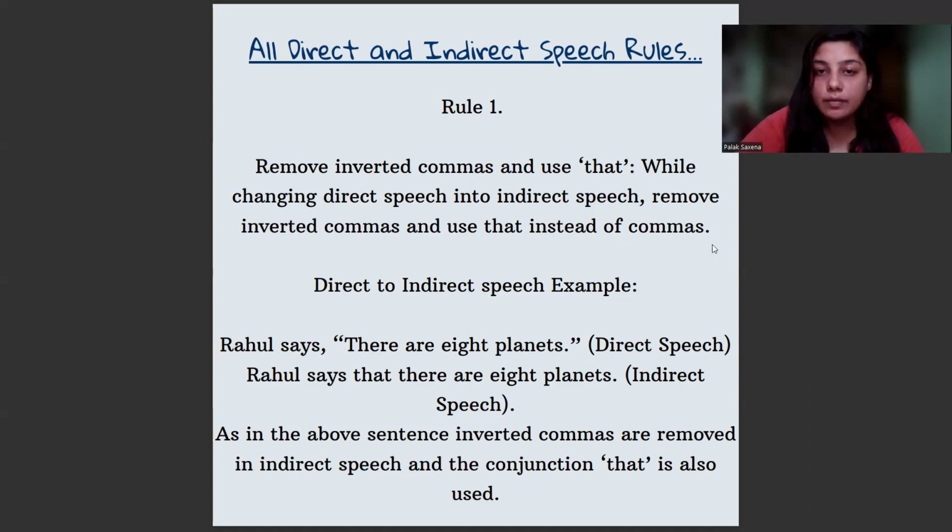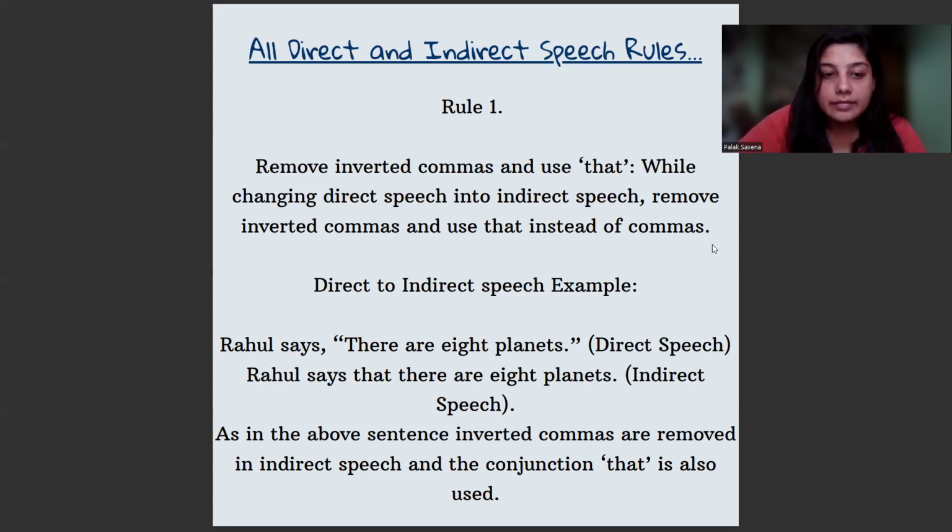So the number one rule that you should always remember is, when you are changing any sentence from direct to indirect, you have to remove the inverted commas after the reporting verb and use "that" instead. Remove inverted commas and use "that". While changing direct speech into indirect speech, remove inverted commas.